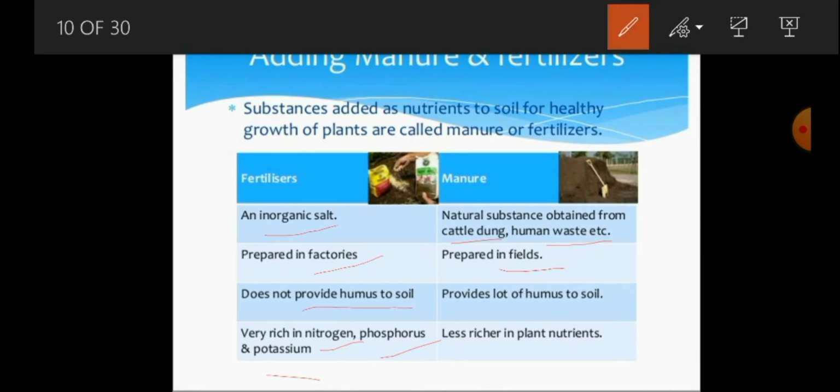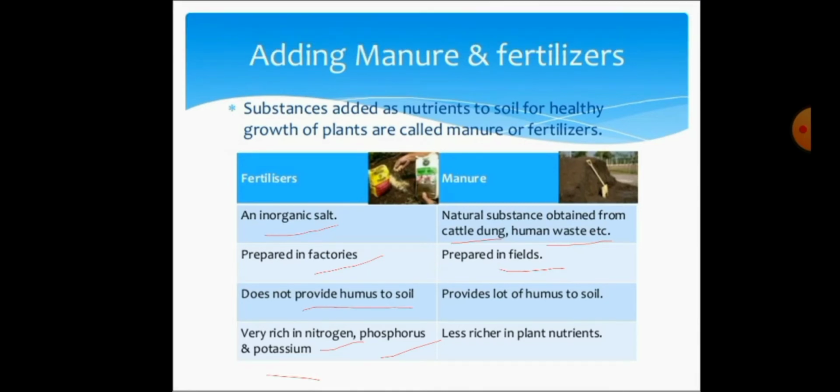So fertilizers are very rich in nitrogen, phosphorus and potassium, but manure is relatively less rich in plant nutrients. So these are the basic differences between fertilizers and manures.